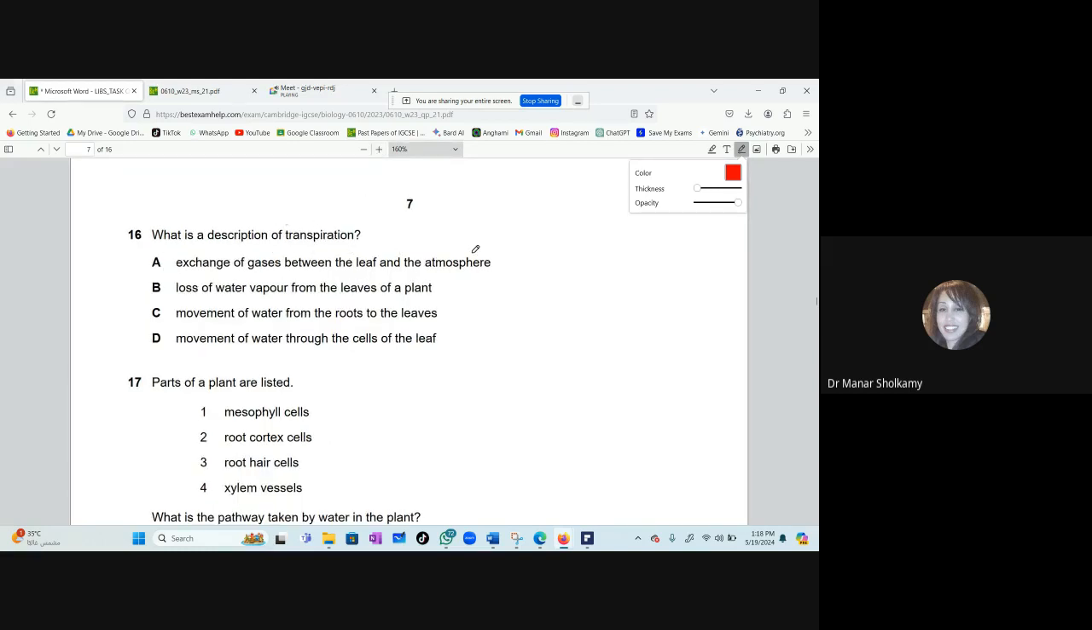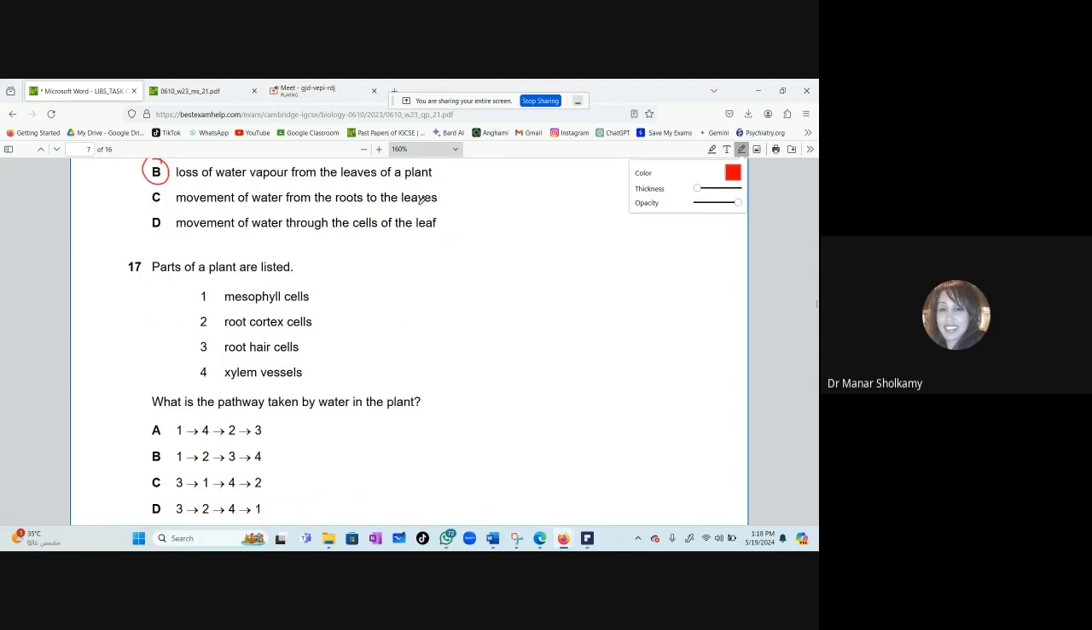Exchange of gases between the leaf and the atmosphere, or loss of water vapor from the leaves of a plant, or movement of water from the roots to the leaves, or movement of water through the cells of the leaf. Very obvious. B. Yes, of course it's B. It is the evaporation of water vapor.